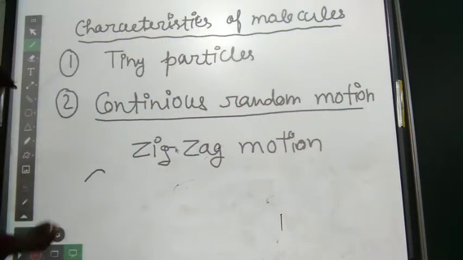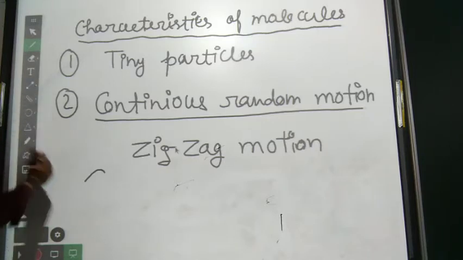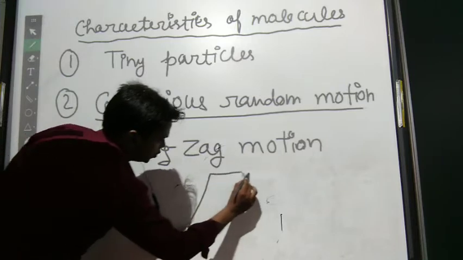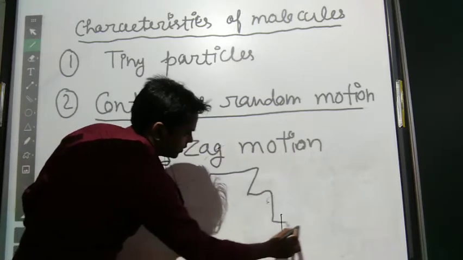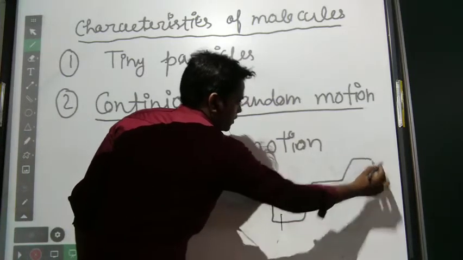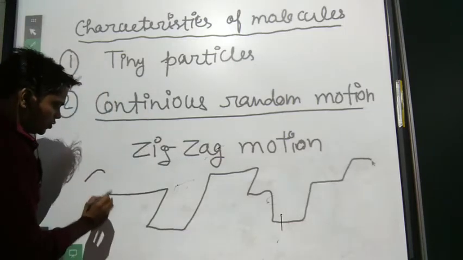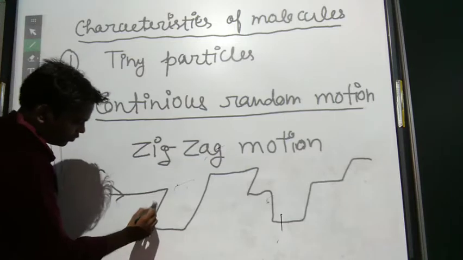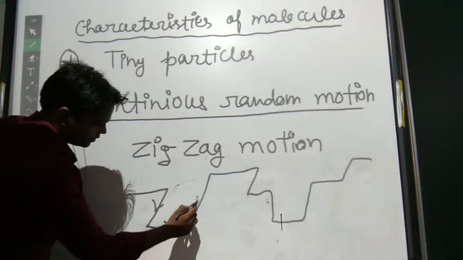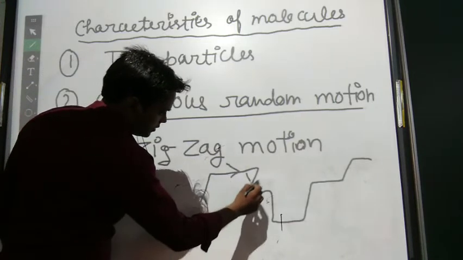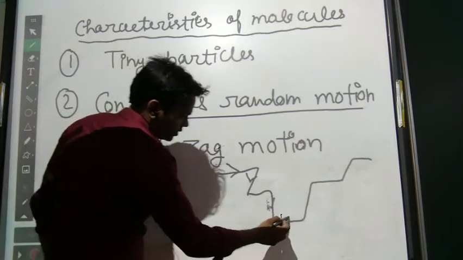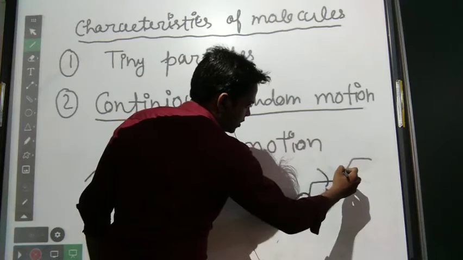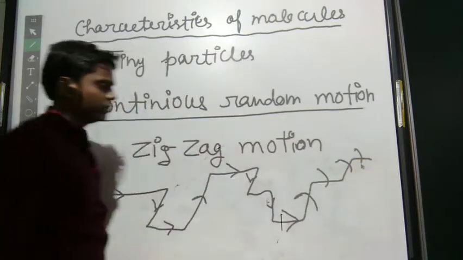Like from here to there. If it starts from here, moves here, then here, and again and again.